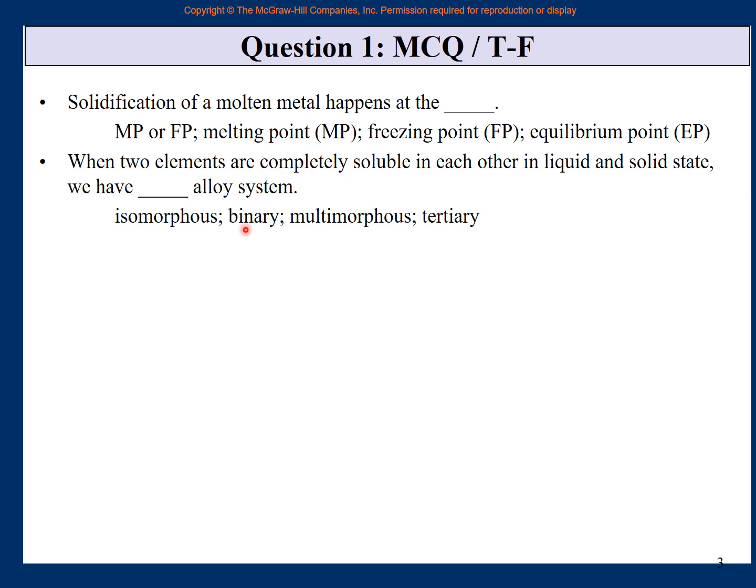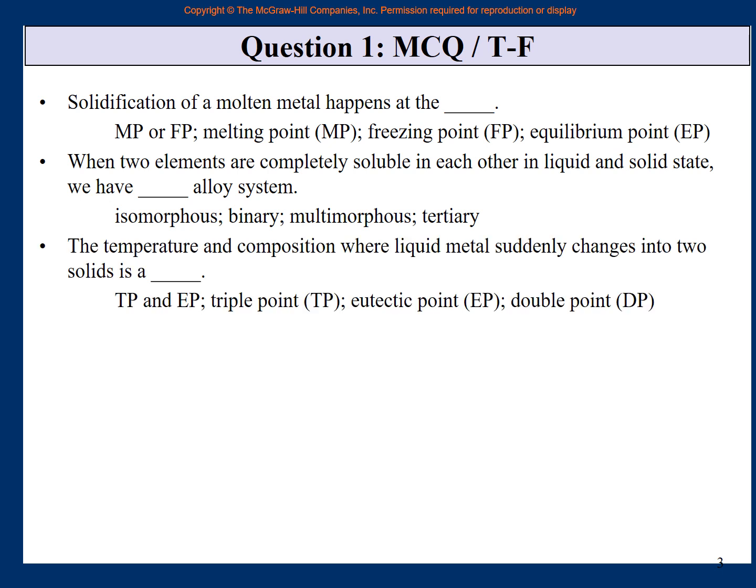Binary could be anything which has two materials, but that is not mentioned here. The main thing is that they are 100% soluble in each other. So then it is an isomorphous system. When they are 100% soluble in each other, then they will create only one solid phase in the end. So this is an isomorphous alloy system.